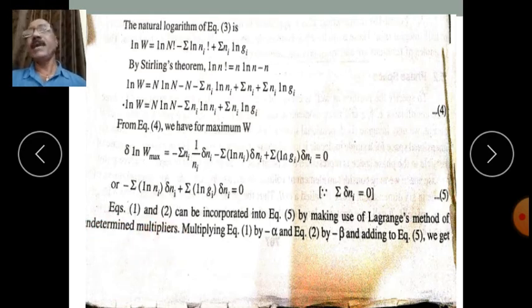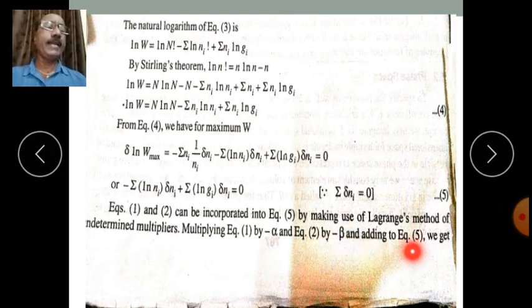Here we are multiplying with certain constants whose values we don't know at present, so that is why they are called undetermined multipliers. So what we are going to do is multiply equation 1 by minus alpha, equation 2 by minus beta, and add them to equation 5.